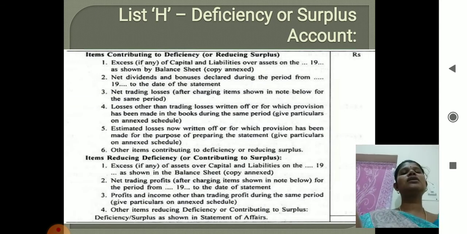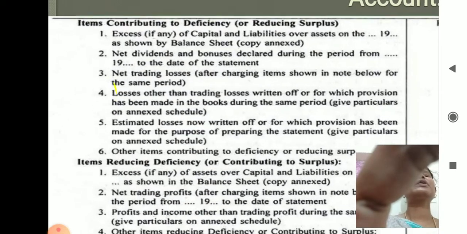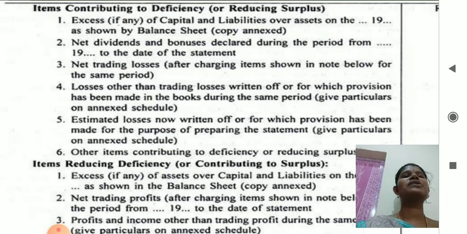And next one, finally, to issued and paid up capital, that will include preference share capital as per list G, F, and equity share capital, and finally to show the estimated surplus or deficiencies regarding members, that is as per list H. And in list H, we are preparing the deficiency or surplus account that will include items contributing to deficiency, or we can say reducing surplus.